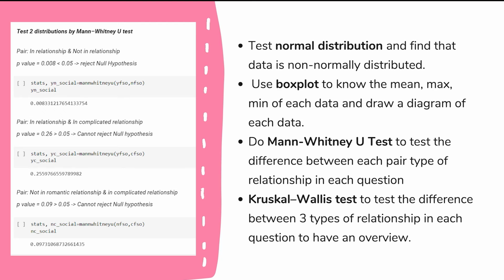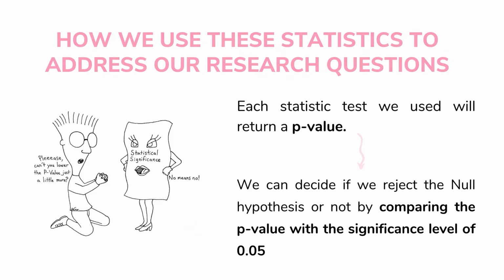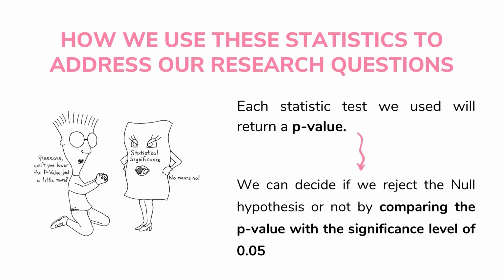The Mann-Whitney U test is used to test the difference between each pair of relationship types in each question. After that, we use the Kruskal-Wallis test to test the difference between the three types of relationship in each question to have an overview. Each statistical test we use will return a p-value.